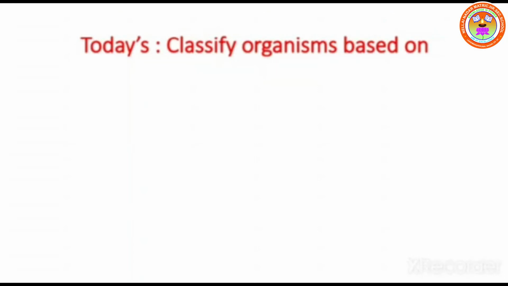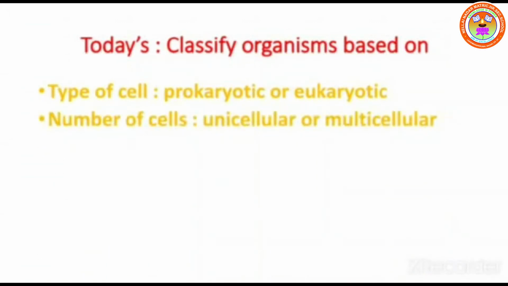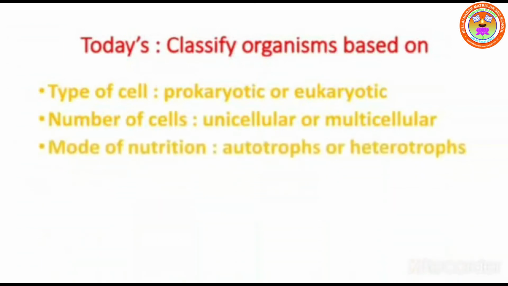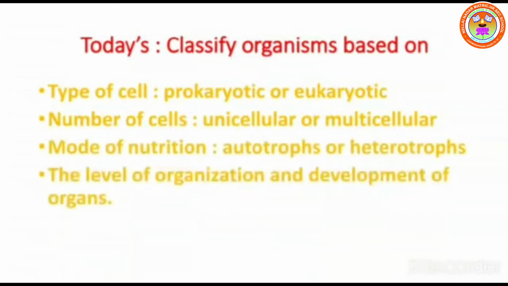Today's classifying organism. Some of the characteristics which are used today to classify organisms are as follows: type of cell, prokaryotic or eukaryotic; number of cells, unicellular or multicellular; mode of nutrition, autotrophs or heterotrophs; the levels of organization and development of organs.